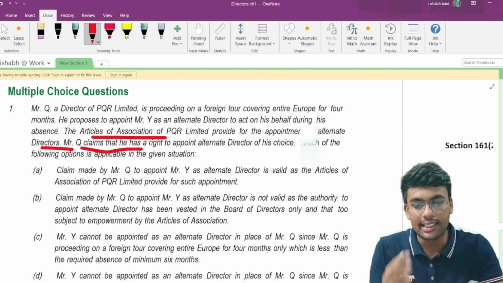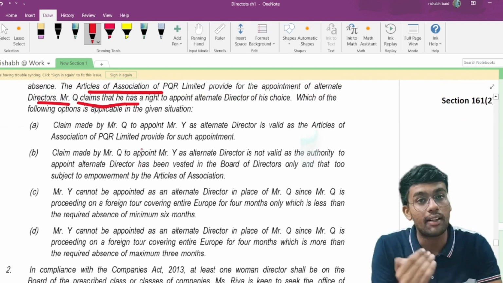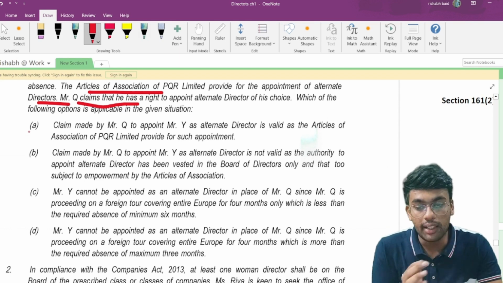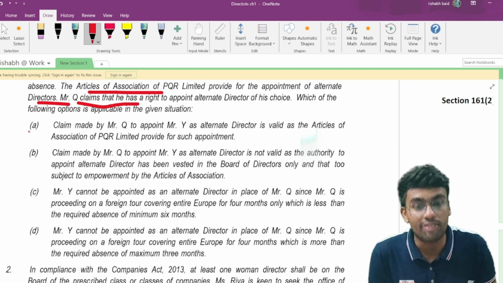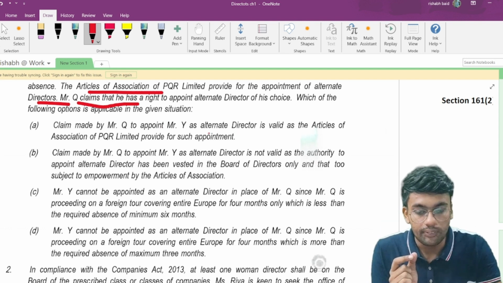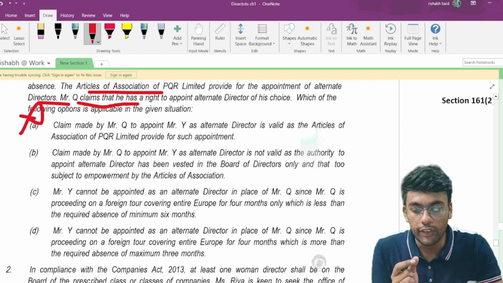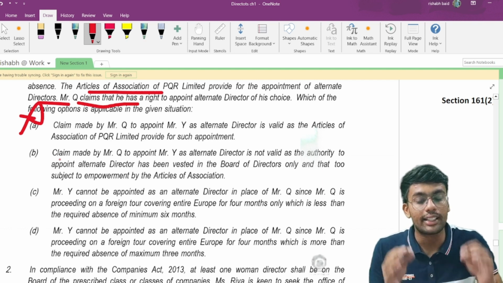So now let us discuss what are the options available here. Point number A talks about the claim made by Mr. Q to appoint Mr. Y as an alternate director is valid. So is that valid? The answer to this question is no. So this is not the right answer. Moving on to point number B. The claim made by Mr. Q to appoint Mr. Y as an alternate director is not valid.